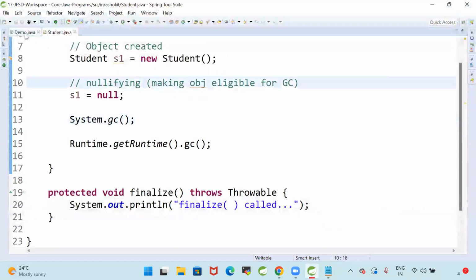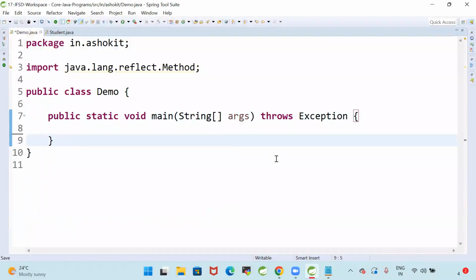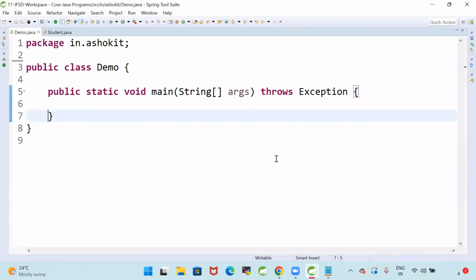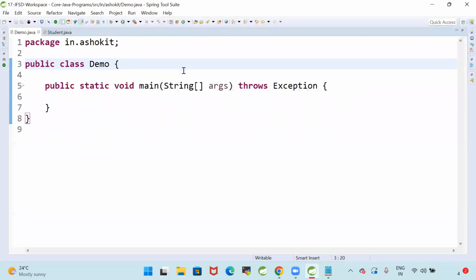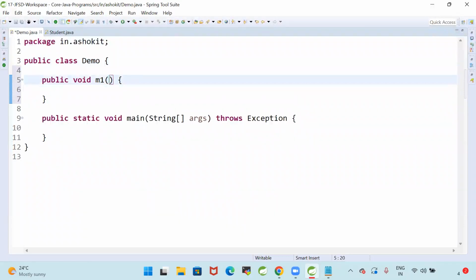Okay, let me go to the demo class. Here I have a demo class. In this class I have a main method, and one public void m1 method. In this m1 method I'm passing integer I as a parameter.